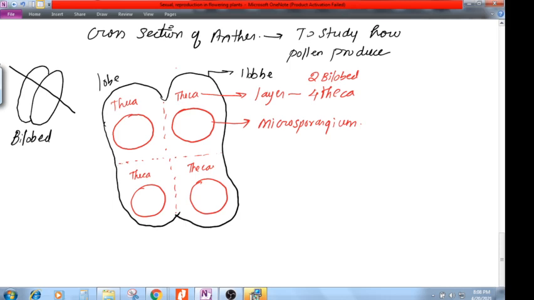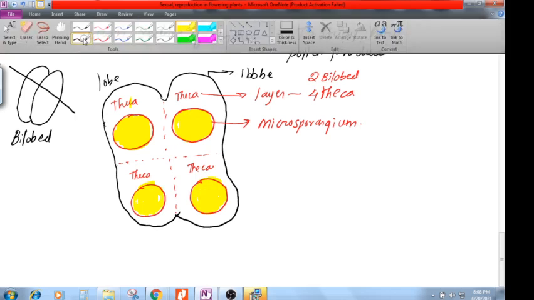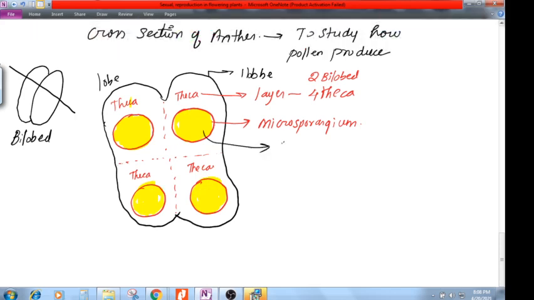All these microsporangia are filled with a tissue. What is the tissue name? Porogenous tissue. Yes, the tissue is called porogenous tissue.